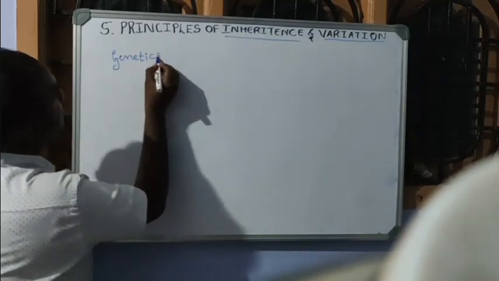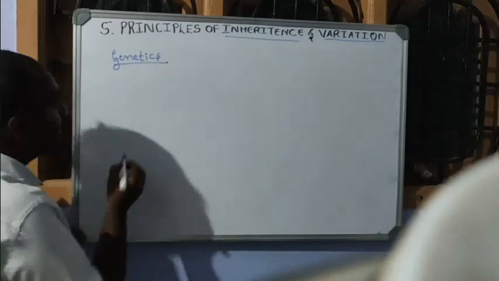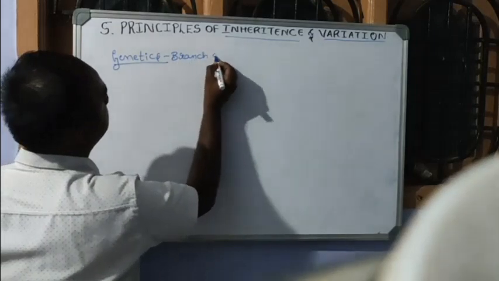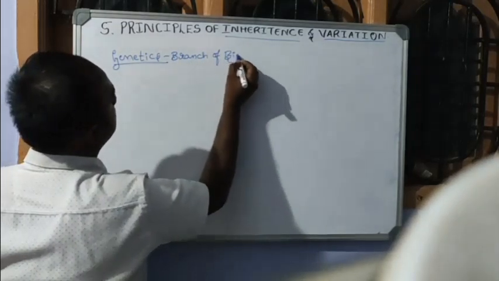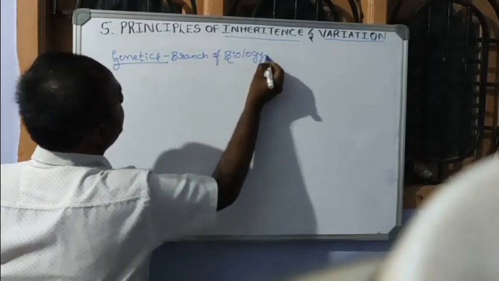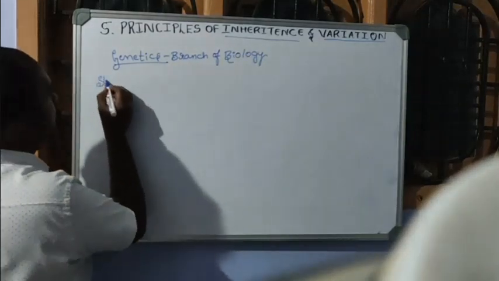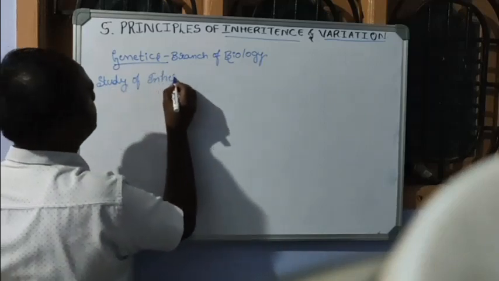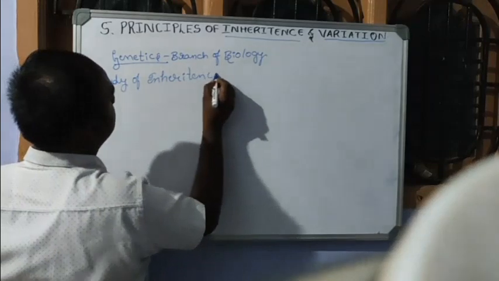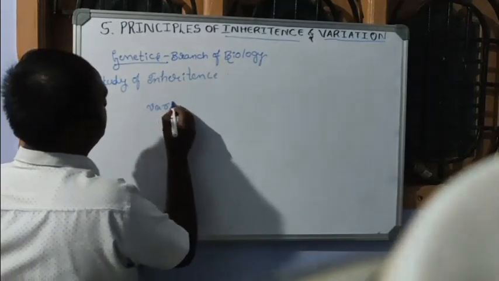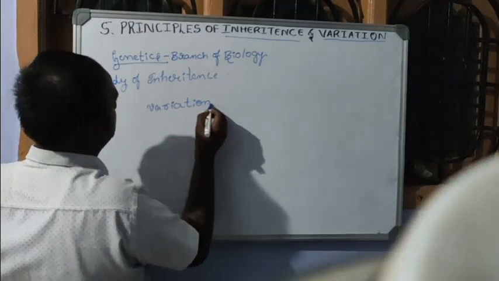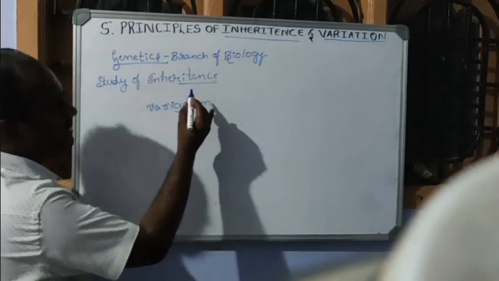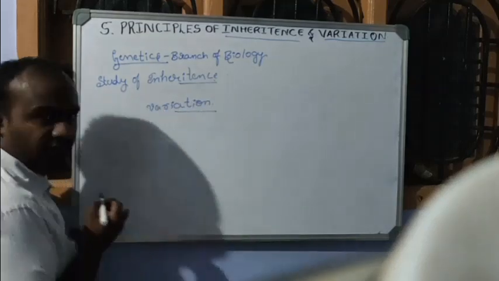So, what is genetics? Genetics is a branch of biology that deals with the study of inheritance and variation.